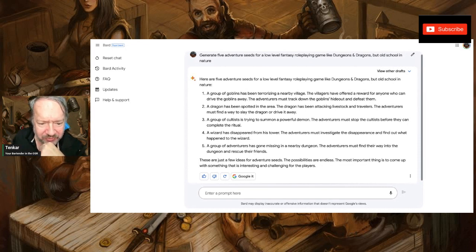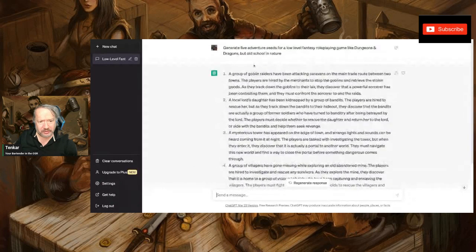A group of adventurers has gone missing in a nearby dungeon. The adventurers must find their way into the dungeon and rescue their friends. These are just a few ideas for adventure seeds. The possibilities are endless. The most important thing is to come up with something that is interesting and challenging for the players. All right. Well, I'll be honest with you. If I was going to use this to give me some ideas to work off of, I much prefer ChatGPT. ChatGPT is giving me more meat on the bone, certainly a lot more inspiration.